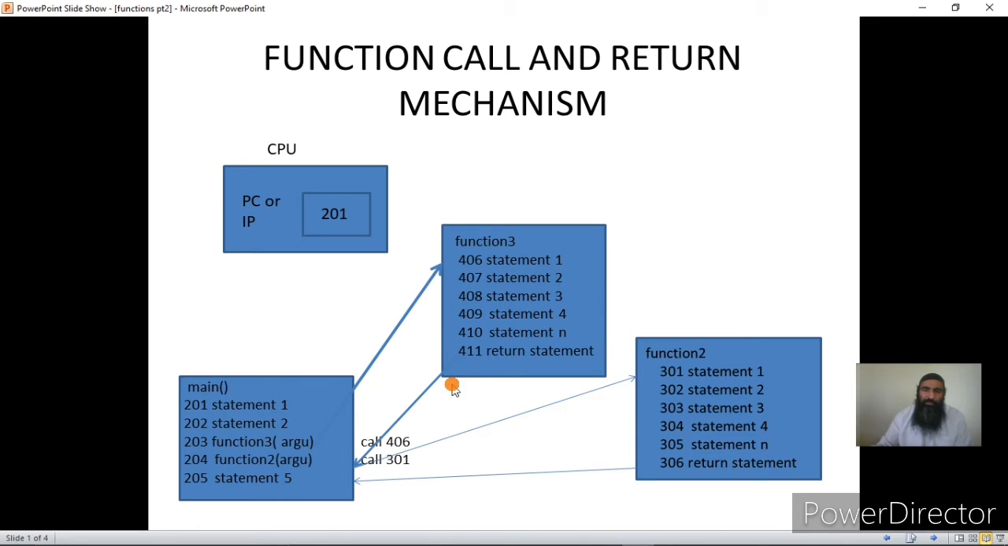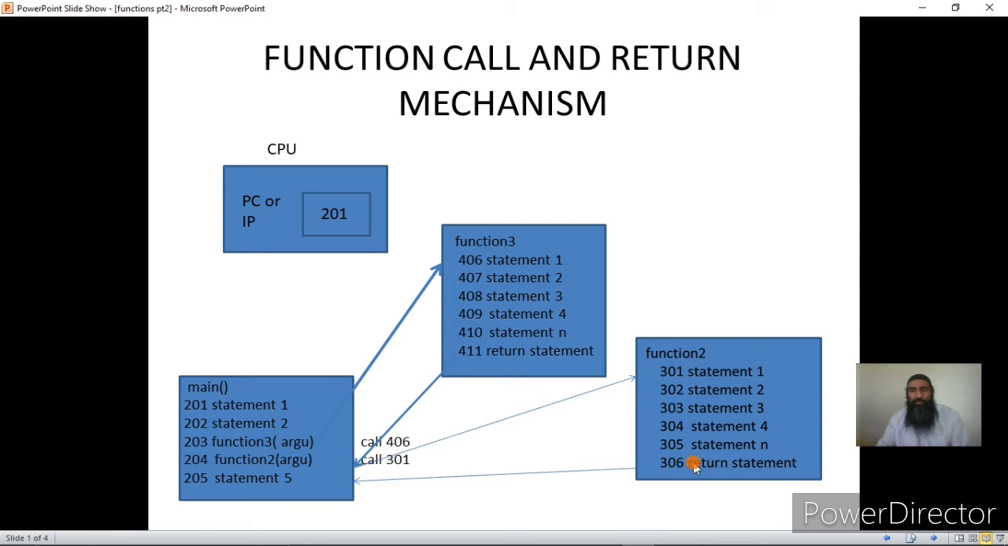Once the function has returned from 411, the PC will now be initialized to 204. Now again 204 is a call to another function, function 2. What will happen? The CPU will again save the address of the next instruction into memory, and the contents of its registers into memory, and then whatever address is provided in the call is loaded into the PC. Now the PC will start executing from 301. Once all the instructions of function 2 have been executed,